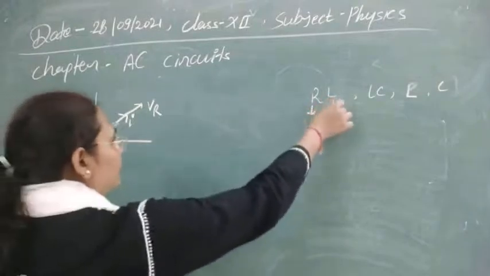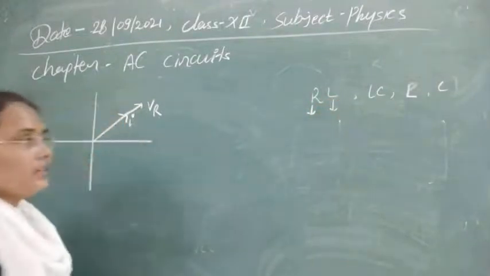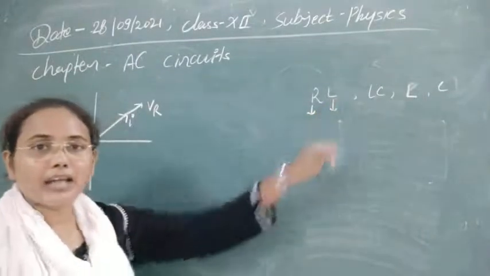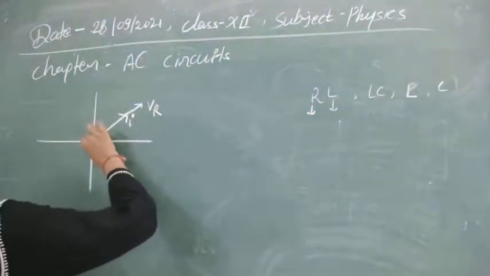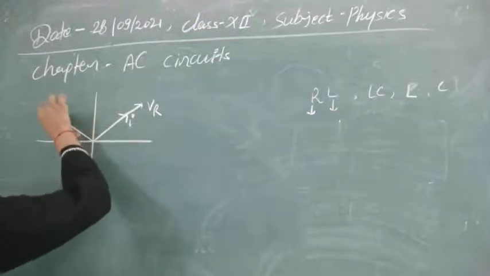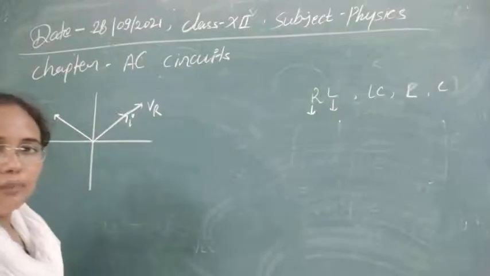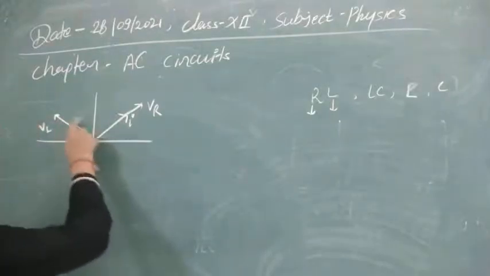In an inductor, the current lags behind the potential by π/2. So the potential leads the current, and this is the direction of VL, the potential drop across the inductance.